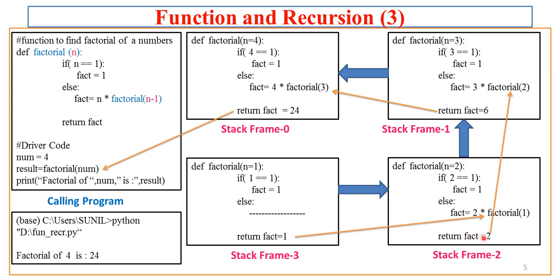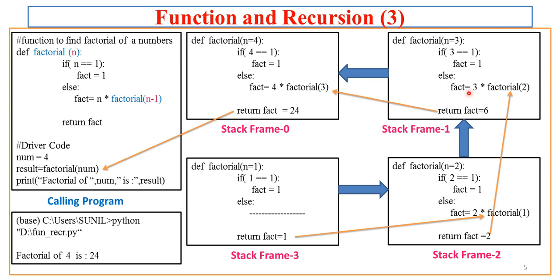So it returns fact value 2 to the earlier copy from which this frame 2 was generated. This frame 2 was generated from frame 1, that is the function copy of stack frame 1. So here it will return the value 2. So this will be 3 into 2, that is 6.